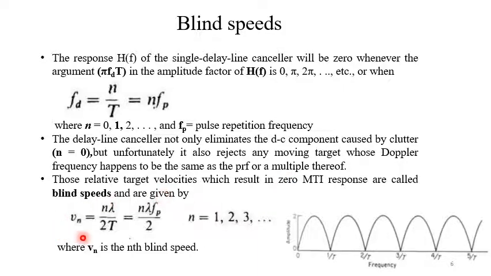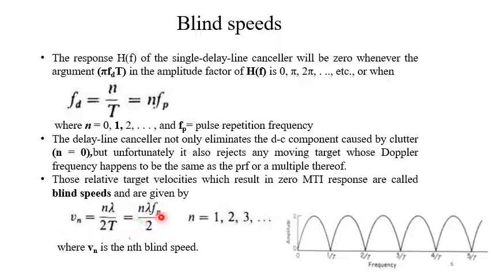So blind speed can be written in this way: Vn equal to nλ/2T. We have already related this fd with speed, so it is nλ/2T, which is called the blind speed.